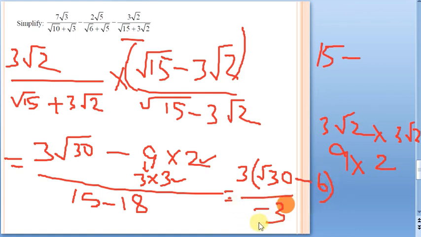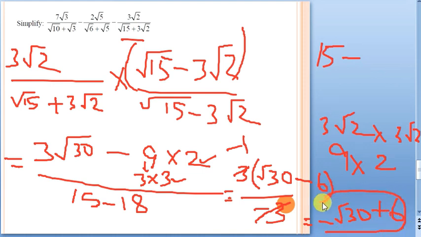Now see, minus 3 will go minus 1 times in this particular 3. Now minus 1 into this one, how to multiply with this one? Minus 1 into root 30 is minus root 30, minus 1 into minus 6 is going to be plus 6. Now what is the answer for this one? It is going to be minus root 30 plus 6.